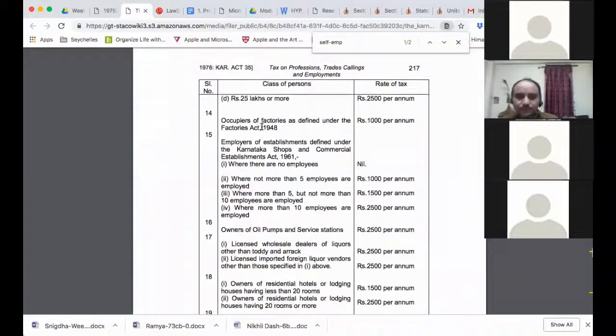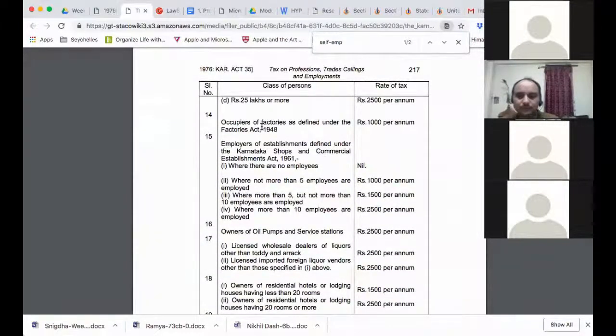Now we have GST, and we don't have these acts for a lot of goods. So there may be a provision in the GST Act which says that all references in other laws to VAT will now be considered as references to GST. This provision is there a lot of the time in statutes, so you'll have to check whether that provision is there or not. Employers of establishments defined under the Karnataka Shops and Establishments Act, where there are no employees, nil.